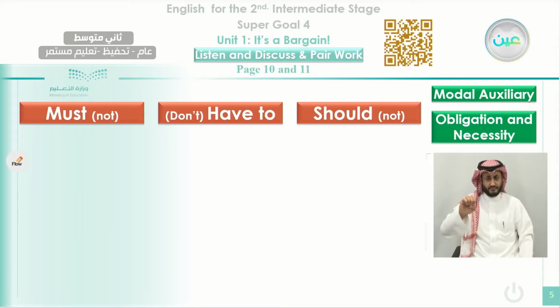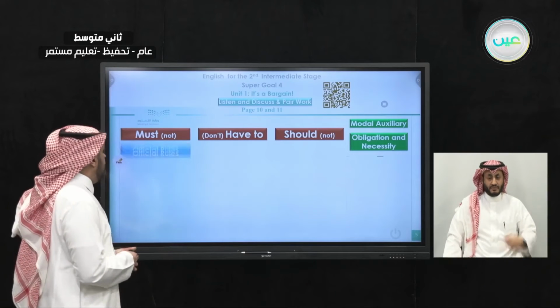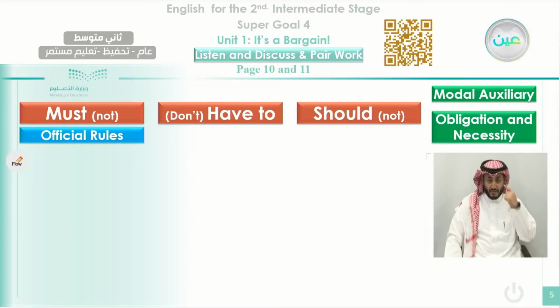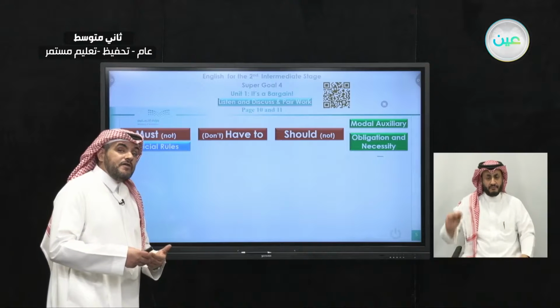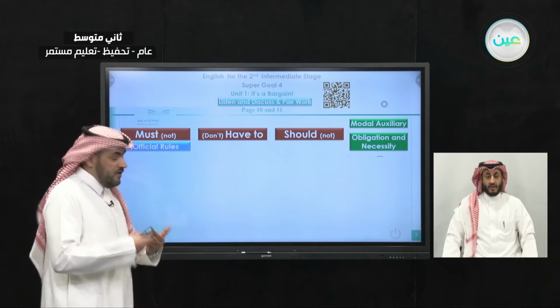Also, we learned how to use should for obligation as well in the affirmative form and in the negative form. First, we told you, if you remember, that must is used to give official rules. If you have official rules, you can use these rules with this obligation must, because it is very important.